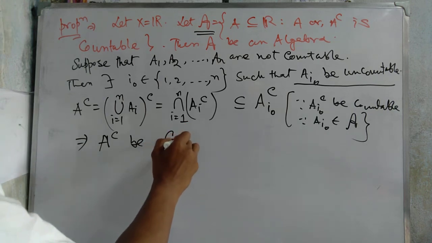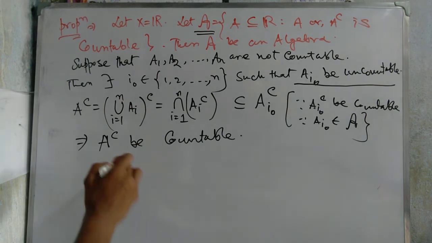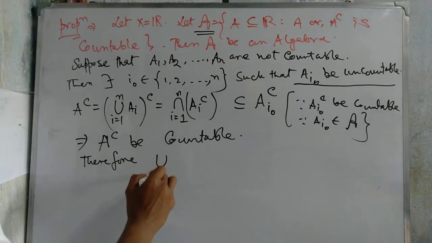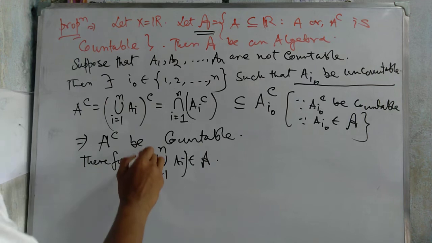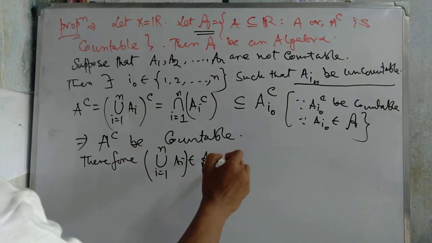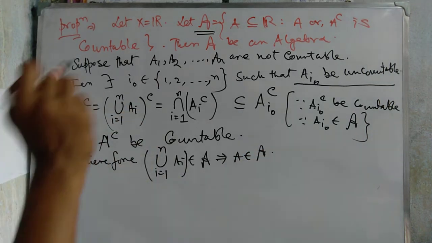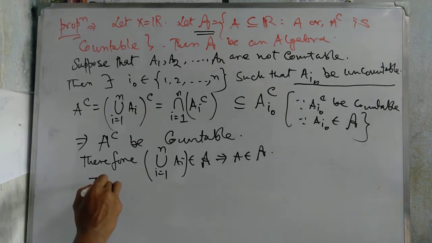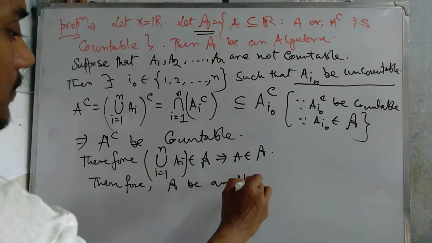So if the union is uncountable, then its complement is countable. Therefore the union of i equal to 1 to n of Ai belongs to this script A, since A is script A. So therefore we write here that script A is an algebra.